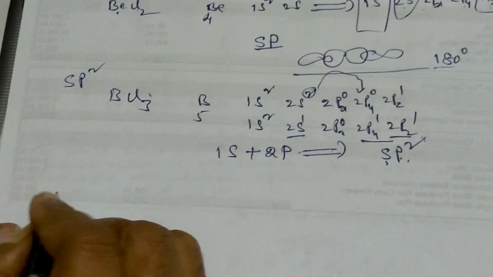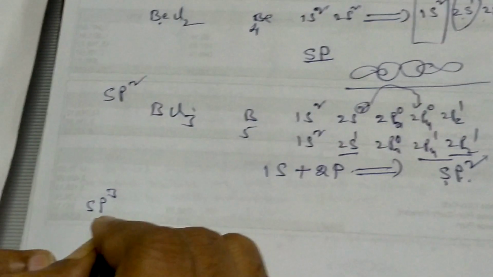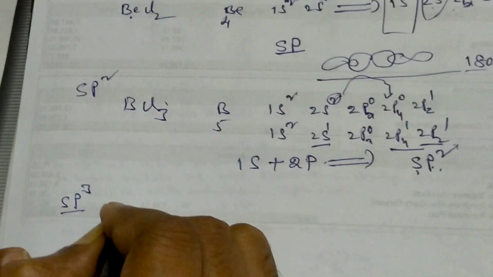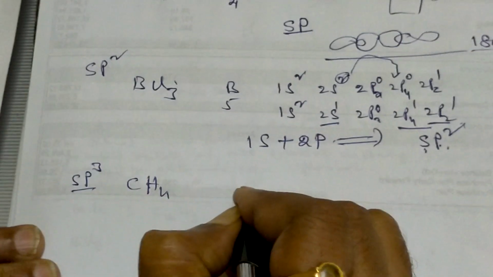Now we will go to sp3. The example is normally methane. Take carbon.